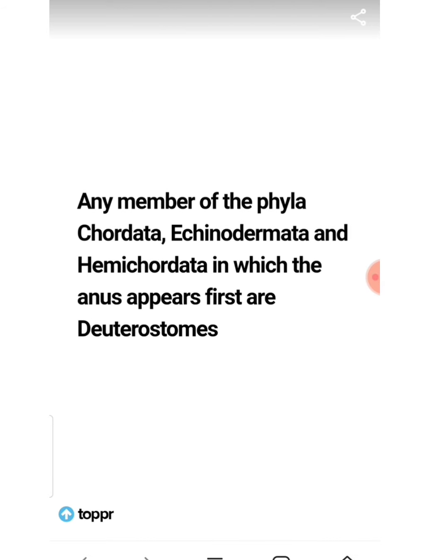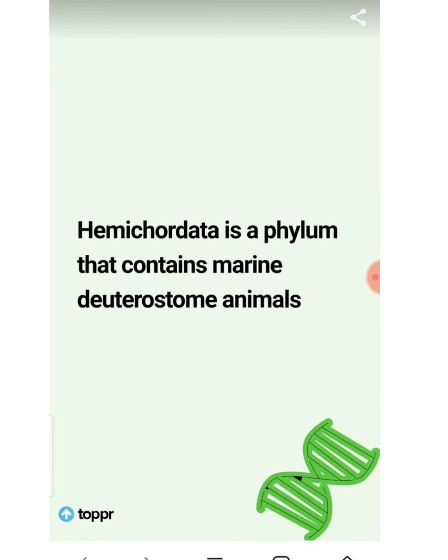Any member of the phyla Chordata, Echinodermata and Hemichordata is a deuterostome, in which the anus appears first. If the anus appears first in these categories, they are called deuterostomes. Hemichordata is a phylum that contains marine deuterostome animals.